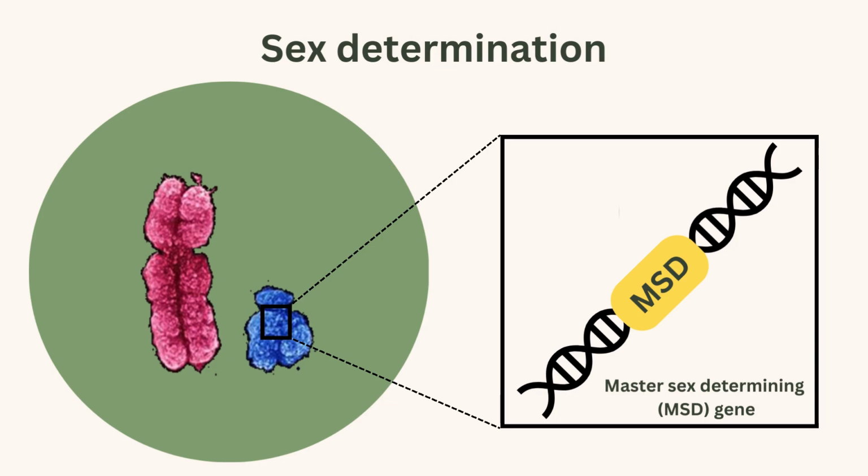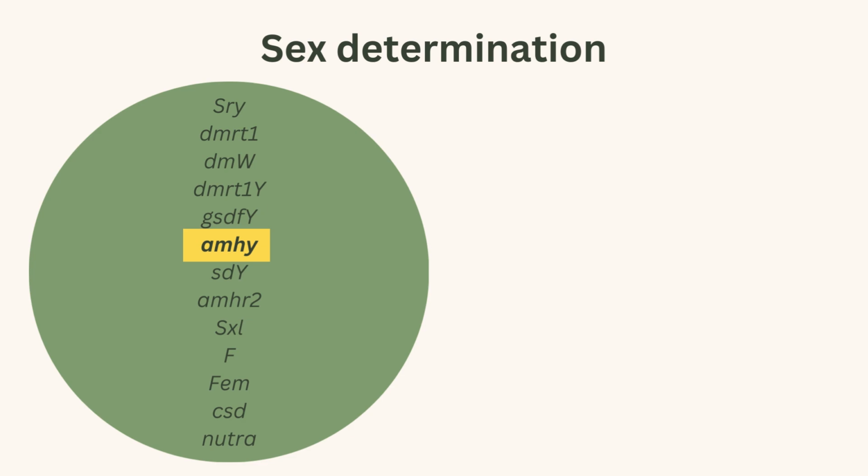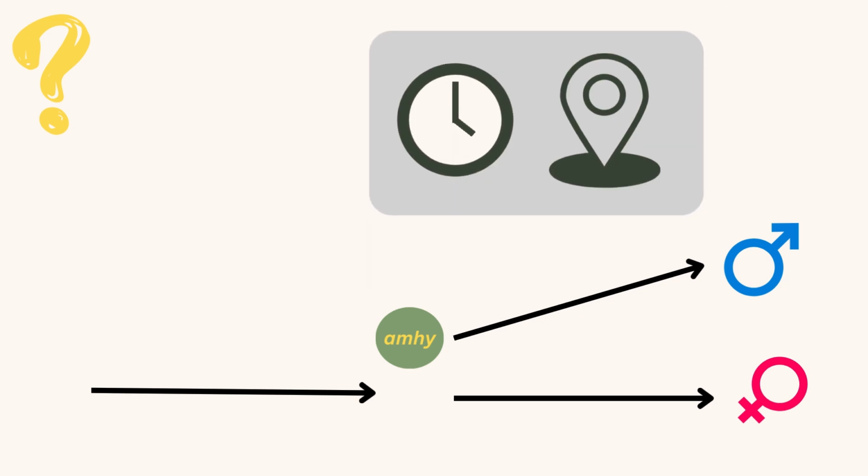In humans, the master sex determining gene is a gene called SRY, but there are currently over a dozen known sex determining genes. In our model organism, the three-spined stickleback, AMHY is the master sex determining gene. For my research project, I want to understand how AMHY evolved the ability to work in this developmental pathway.